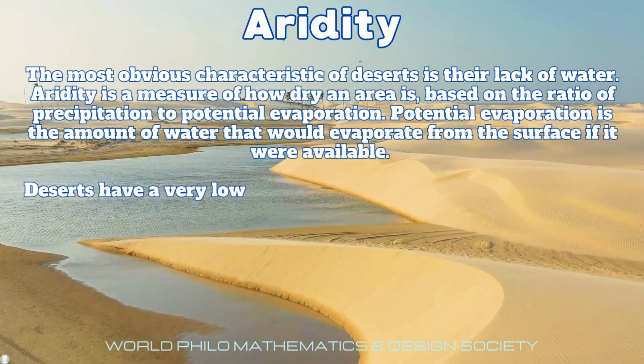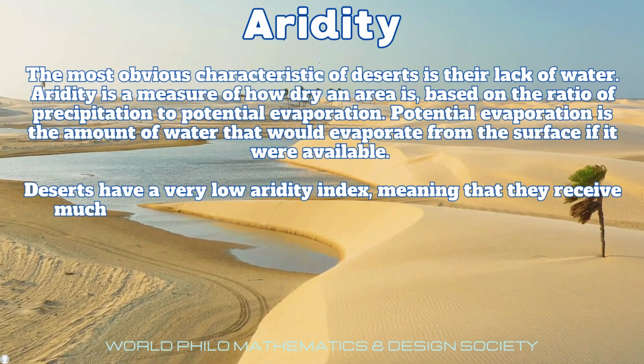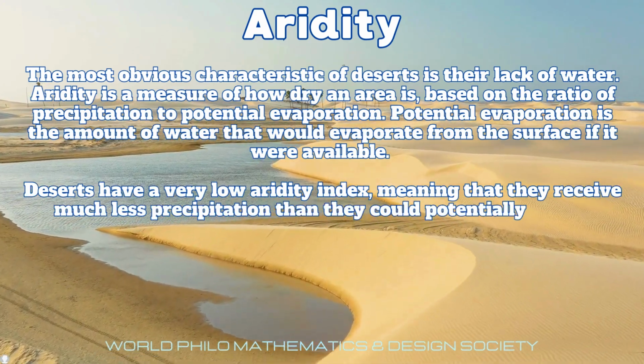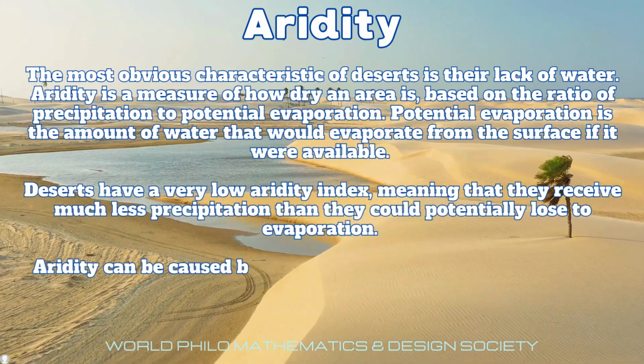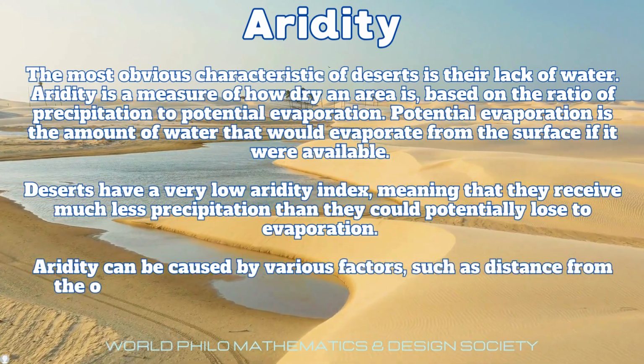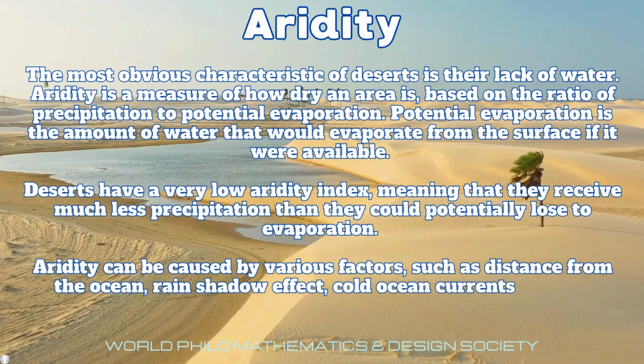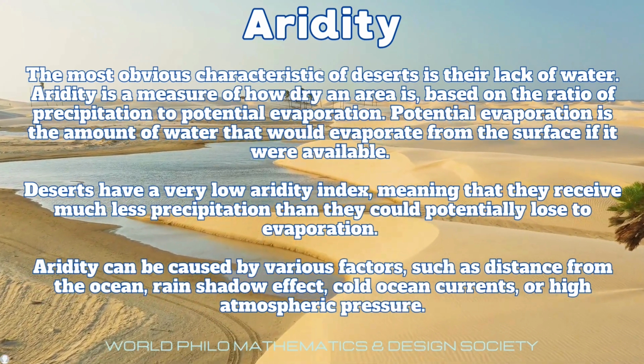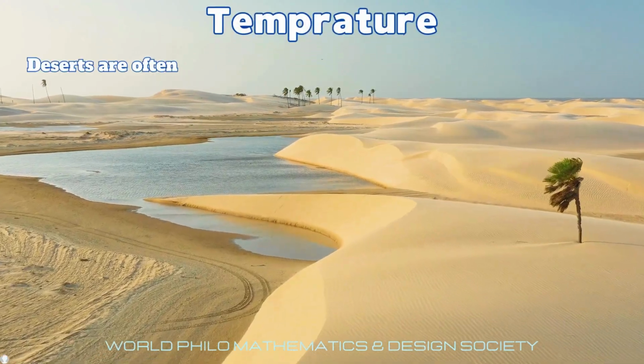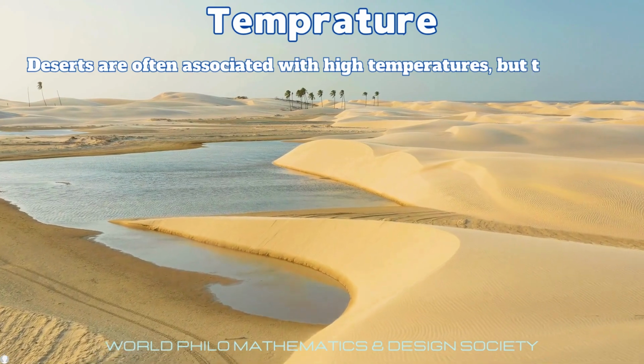Deserts have a very low aridity index, meaning that they receive much less precipitation than they could potentially lose to evaporation. Aridity can be caused by various factors such as distance from the ocean, rain shadow effect, cold ocean currents, or high atmospheric pressure. Deserts are often associated with high temperatures, but this is not always the case.